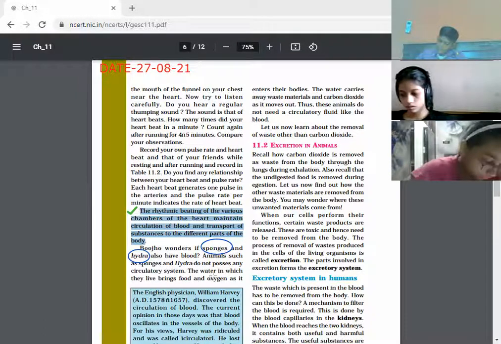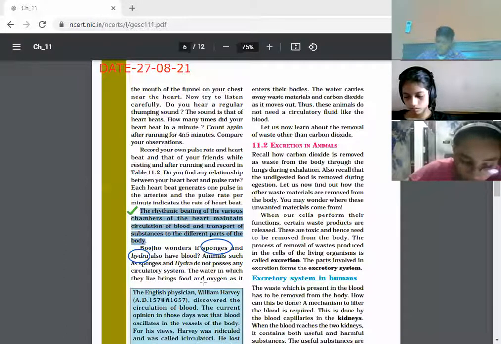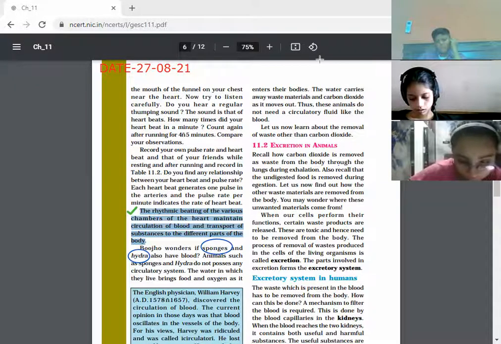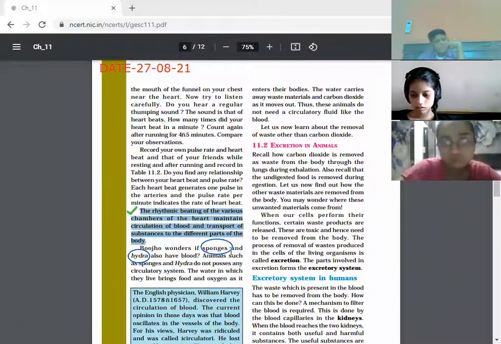We have already read that the water in which they live brings food and oxygen, which enters their body, and the waste is excreted through the body into the water itself. So they do not need any kind of circulatory system or any kind of blood. Is it clear? So this is the reason how hydra and sponges exist.